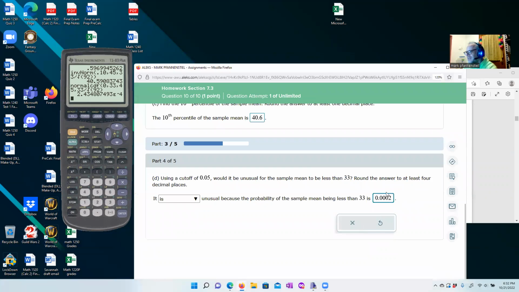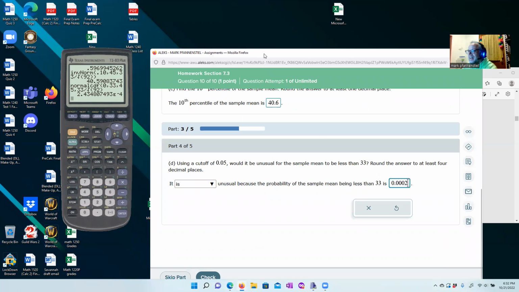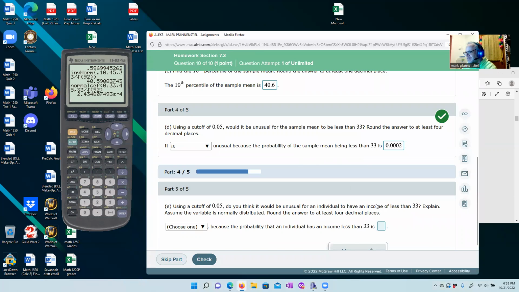Okay, paper pencil test, I would expect you to write this, but it's important to remember that E-4 when you have a paper pencil test, because that's what's telling me where the decimal place is. Don't just type in 2.43 and then be done with it. That's the wrong answer. And that's actually, with a face-to-face class, extra wrong because you know better at this point. Probabilities have to be between 0 and 1.